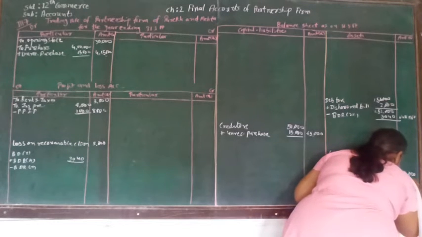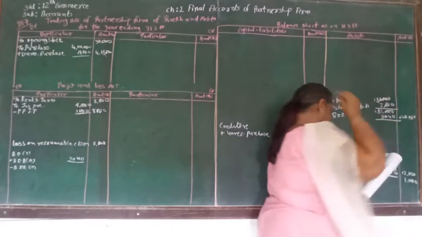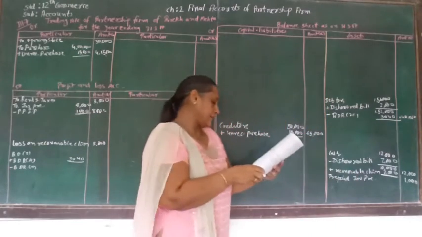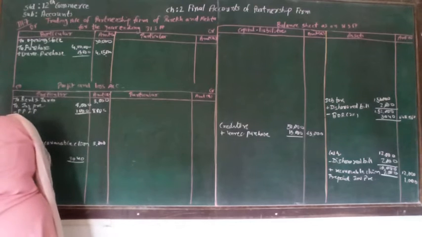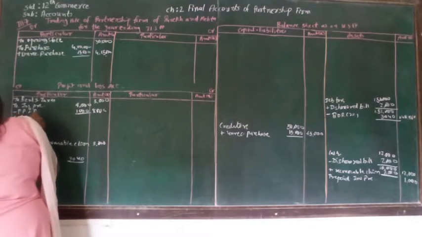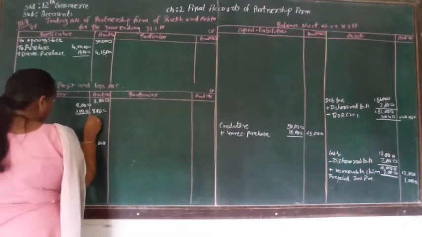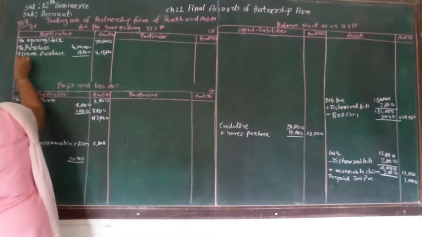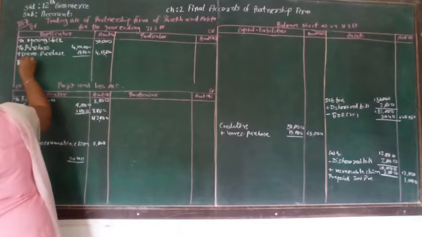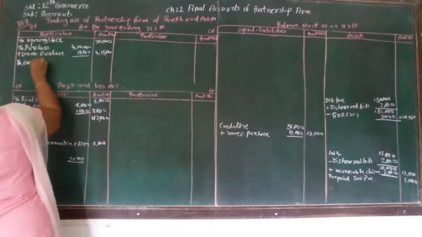Now after insurance premium there is a salary that is supposed to be written in the profit and loss account. To salary, and salary is of 42,000. Then another is a carriage inward, that is supposed to be written in a trading account.